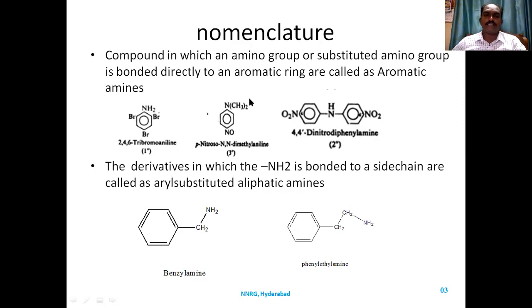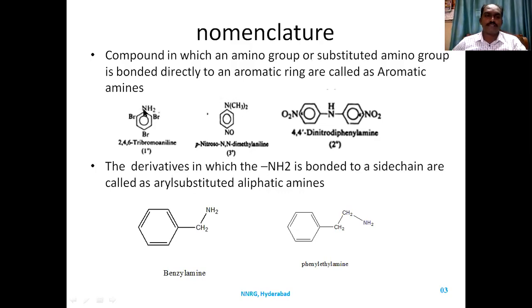In this aniline, you have disubstitution on nitrogen. The methyl groups are directly attached to nitrogen. That is the reason we call it N,N, capital N, comma capital N. Two methyl groups are there, so dimethyl aniline, and you have a nitroso group at the para position. We call it para-nitroso-N,N-dimethyl aniline. What type of amine is it? Primary, secondary, or tertiary? It is a tertiary amine because the nitrogen has no hydrogen and is attached to three carbons.